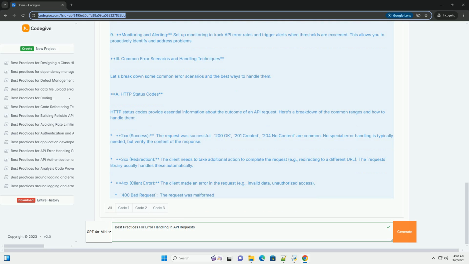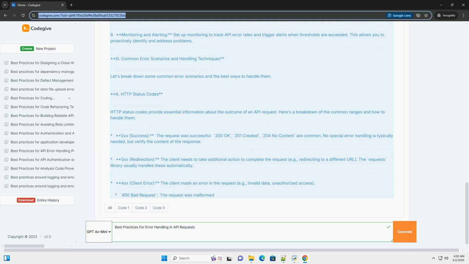Monitoring and alerting. Use monitoring tools, for example Prometheus, Grafana, or Datadog, to track API error rates, response times, and other metrics. Set up alerts to notify you when problems occur. API wrappers/SDKs. If the API provider offers an SDK or wrapper library, use it.